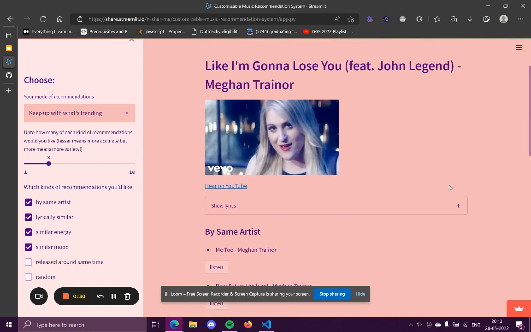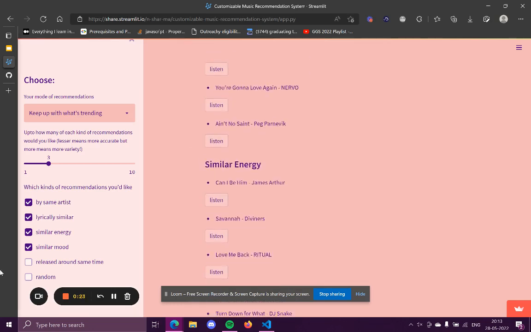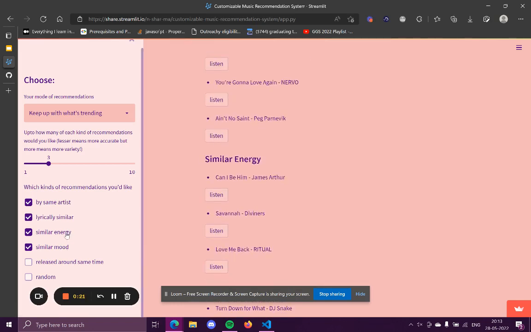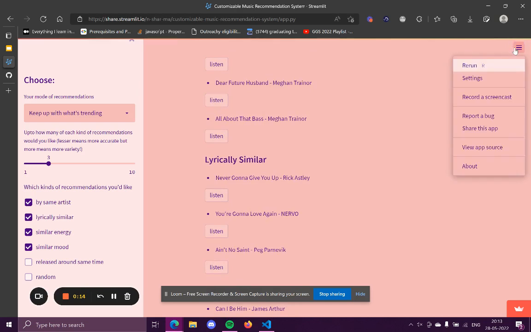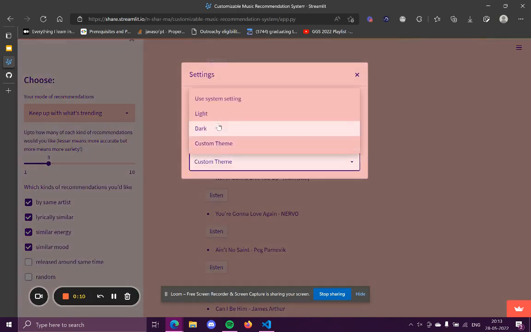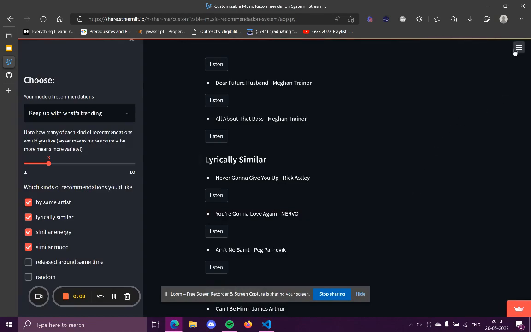And for the technical details, the lyrics are compared using TF-IDF and cosine similarity. And for mood and energy, certain attributes, that is, certain audio features, are compared using things like Euclidean distance. So this is how it works. And then you have certain features like this. You can change the theme, etc. And that's it.